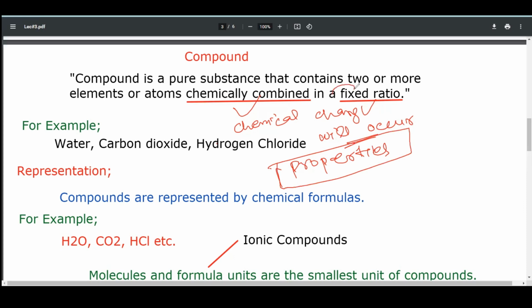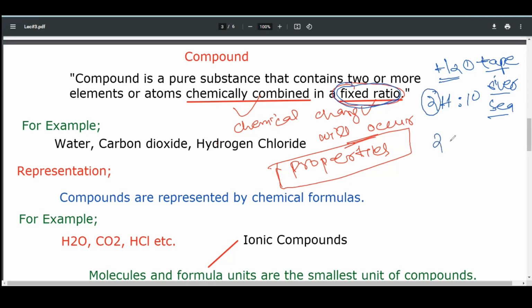The second is fixed ratio. Elements or atoms should always combine in a fixed ratio. If we take water from lakes, from the tap (you can ignore the impurities), river, sea, or from anywhere, it will always contain two hydrogen and one oxygen.